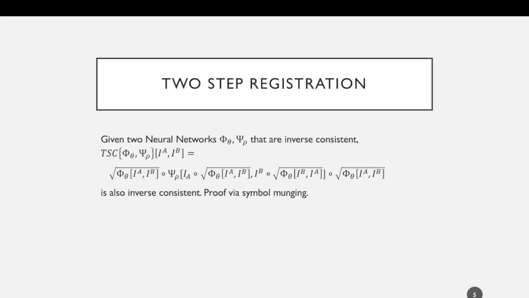For state-of-the-art performance, we can't do a neural network that just predicts the full transform in one step. What we need is these multi-step pipelines. For example, affine followed by deformable registration, or coarse deformable registration followed by fine deformable registration. To get that, we came up with this operator TSC that takes two existing inverse consistent algorithms and combines them into a coarse then fine algorithm that is inverse consistent. And the inverse consistency is proved by similar cancellations like we saw previously. It's just fairly direct operations on the symbols.